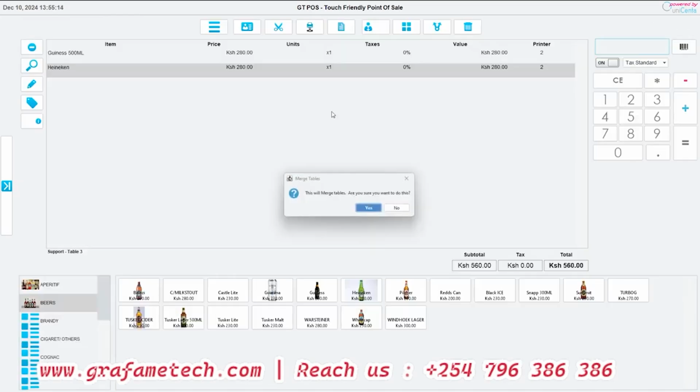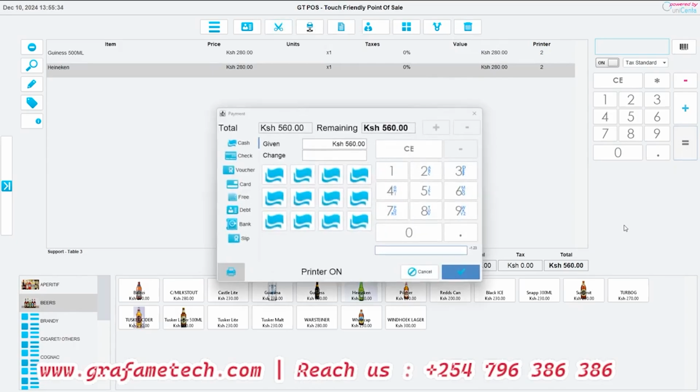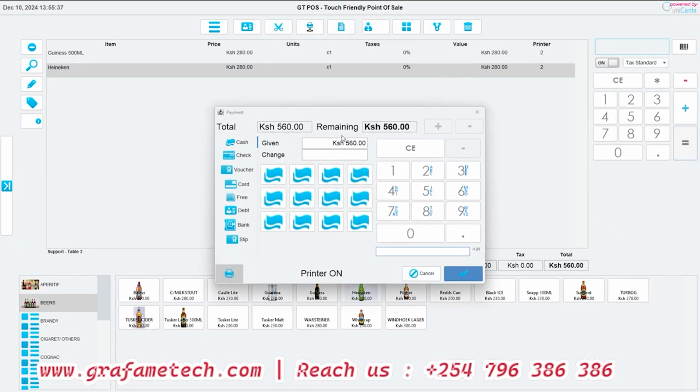Now, let's clear this one. Let's say the cashier has finally gotten done with this. You see, you also have an option of splitting a receipt. Maybe you want a receipt for Guinness to come separately, and that receipt for Heineken to come separately. You can split these receipts and have 2 different receipts for that. So we finalize. This person is supposed to pay 560. Let's say he has paid us 1,000 shillings. So we'll just come, this is just cash, and then we select the 1,000.